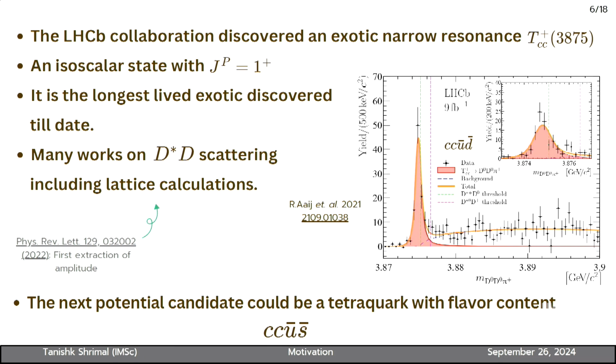The next potential candidate that could be within reach of LHCb would be a tetraquark with flavor content c c u-bar s-bar. The flavor content of T_cc was c c u-bar d-bar, and if we replace the d-bar with an s-bar, that is our motivation.